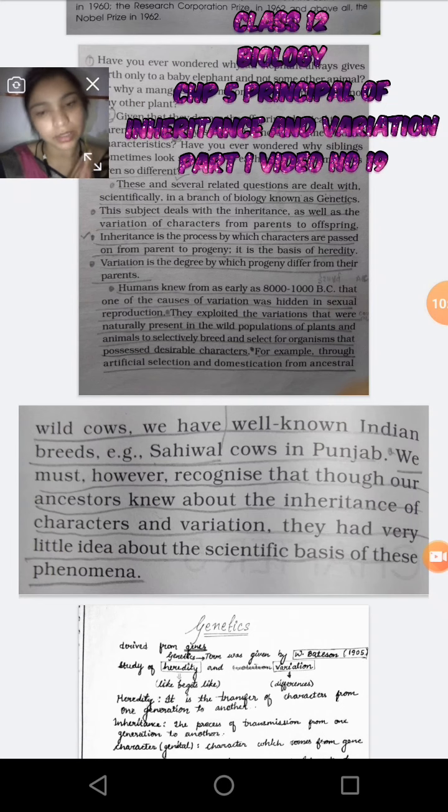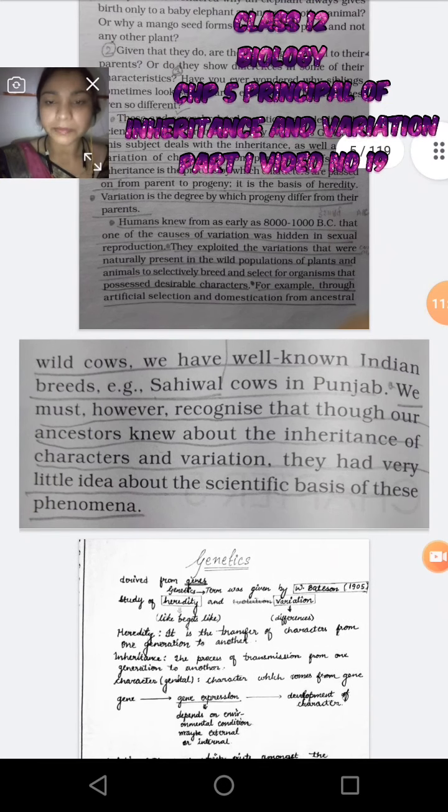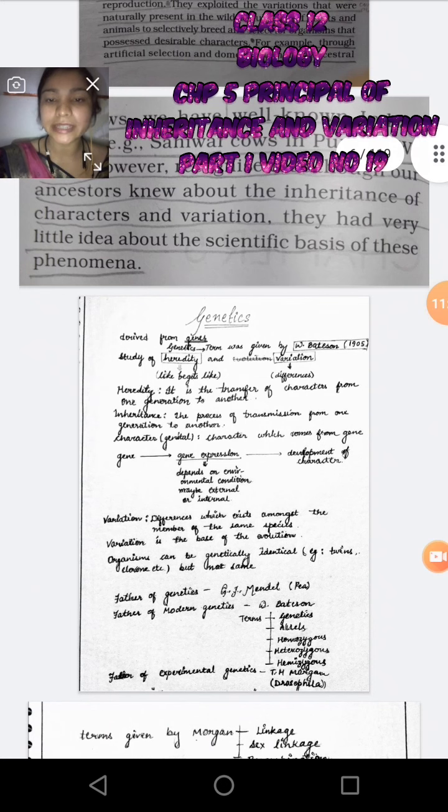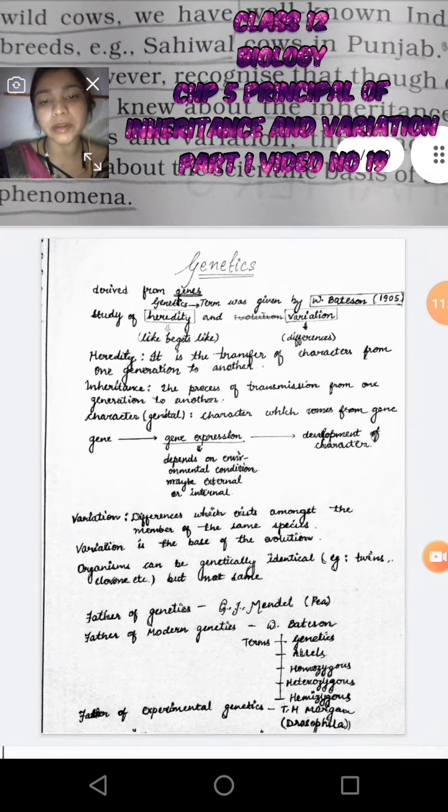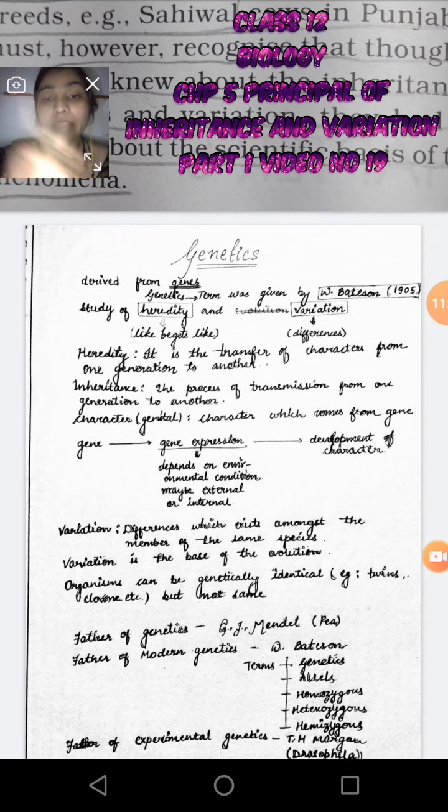They knew how to do artificial selection and how to get desirable organisms by hybridization. But what method was running behind all this, they didn't know. Even Mendel didn't know about all this; he only gave the name factor. So here your genetics is going to start, and genetics is nothing but the principles of inheritance and variation.